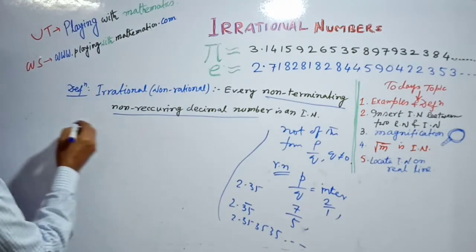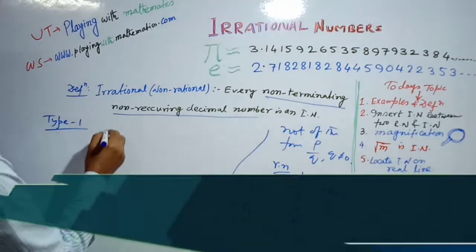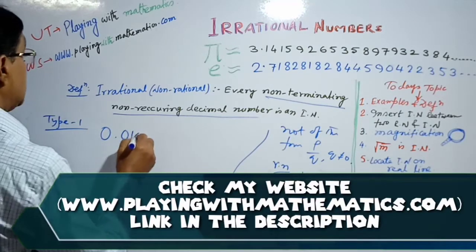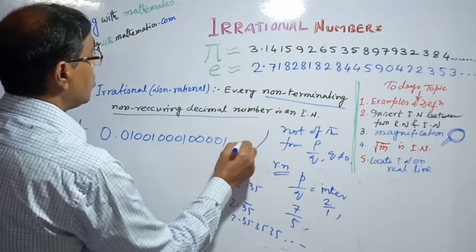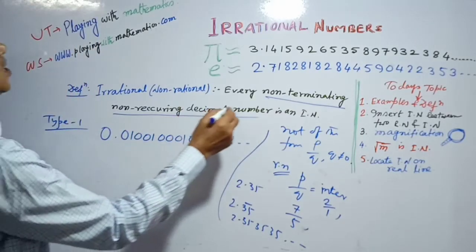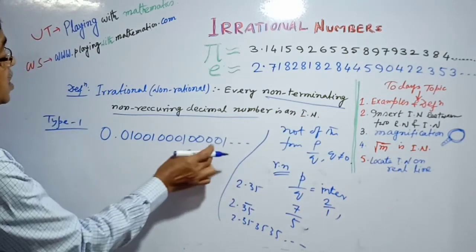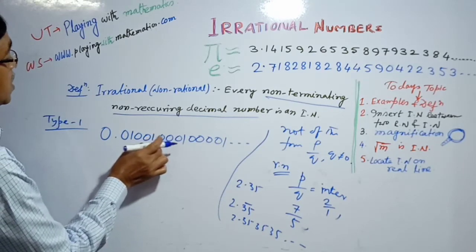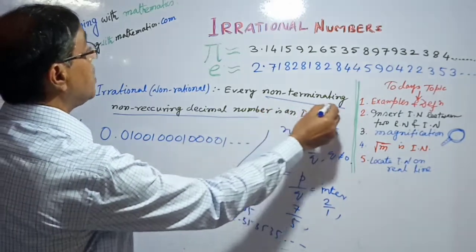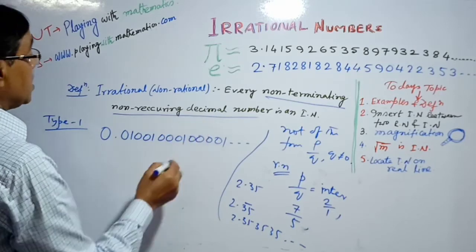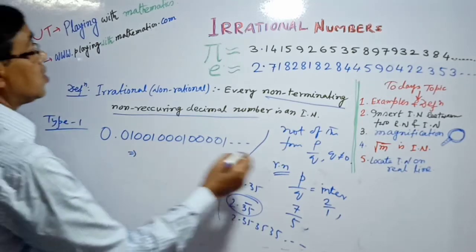Irrational numbers are mainly of 4 types. Type 1 is 0.01, 001, 0001, 00001 and so on. This number is non-terminating because the number of zeros increases sequentially, 10, 20, 30, 40 and continues. So it is non-terminating and also non-recurring. It cannot be expressed in any of the earlier forms, so it is not of the form p by q.